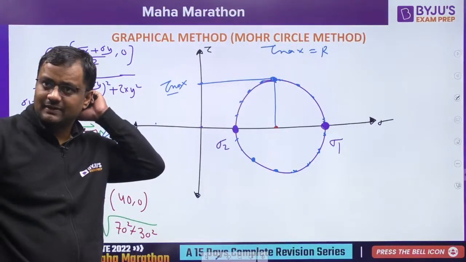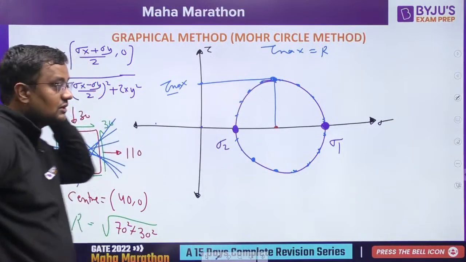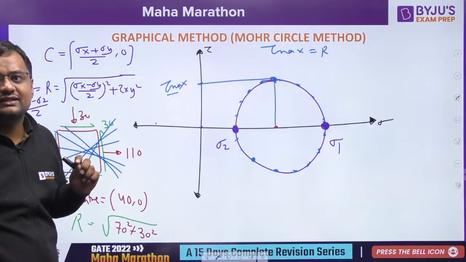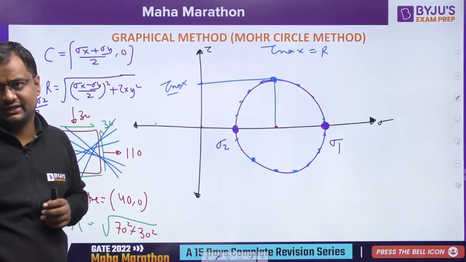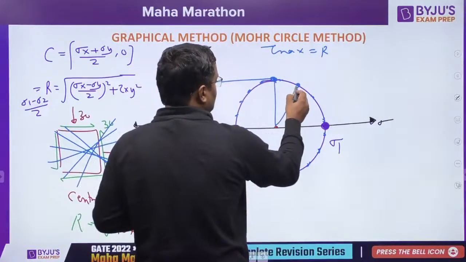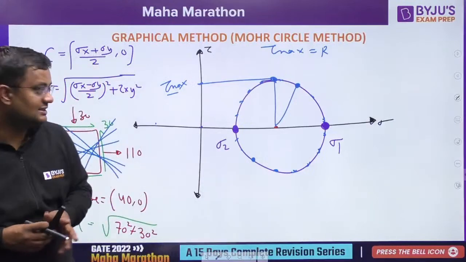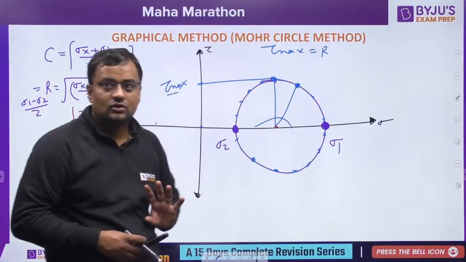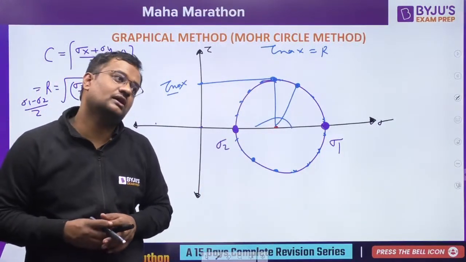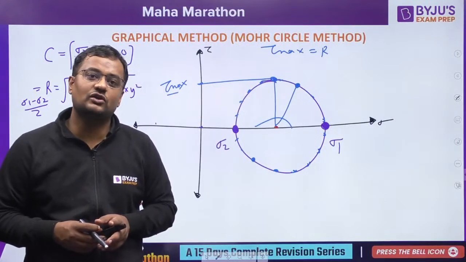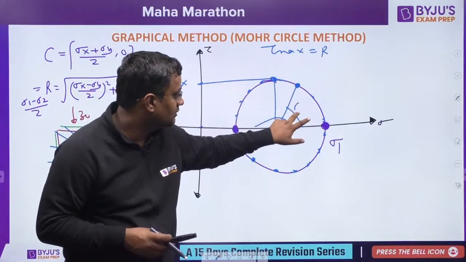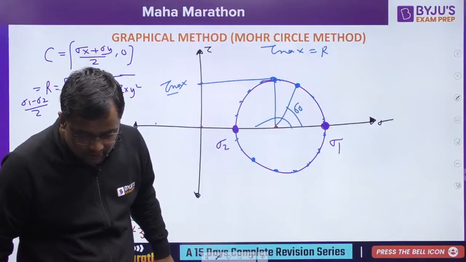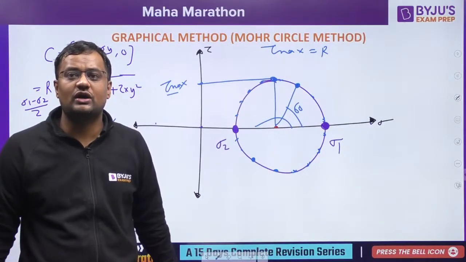Practical situations we can make also. Okay, suppose you want to find the stress at an angle of 30 degree from principal plane. Some principal stress is given and they ask you to find the value at 30 degree. So from principal stress go here at 60 degree, because in Mohr circle every angle is represented by double the angle. See, angle between principal planes is 90 degree, but here it is 180 degree. So suppose somebody asks you that from 30 degree from principal plane find the values. Instead of going 30 degree here, go 60. Whatever the values will be, that will be normal and shear. And from geometry you can do it. Everybody please let me know, have you got it or not?